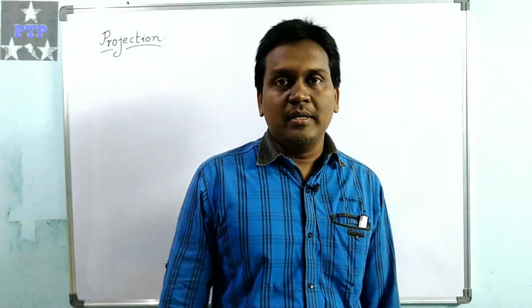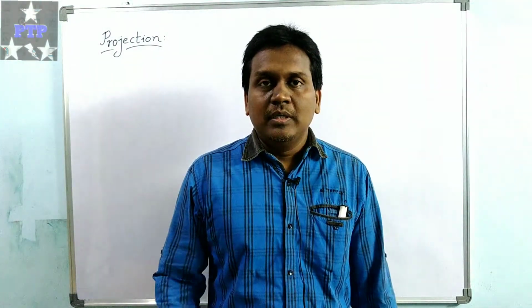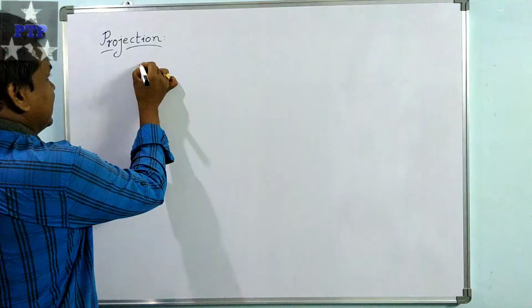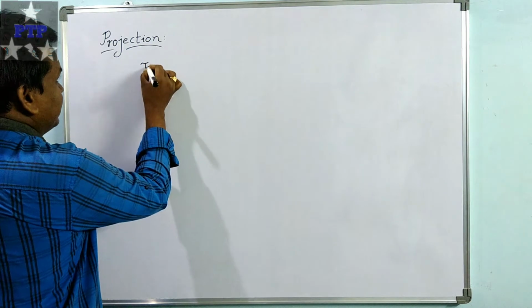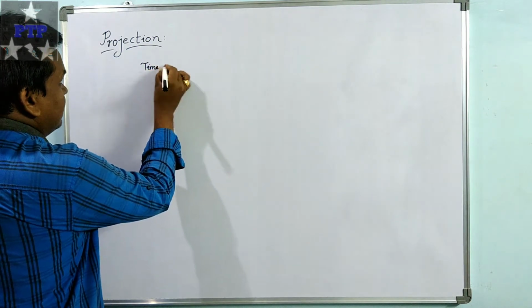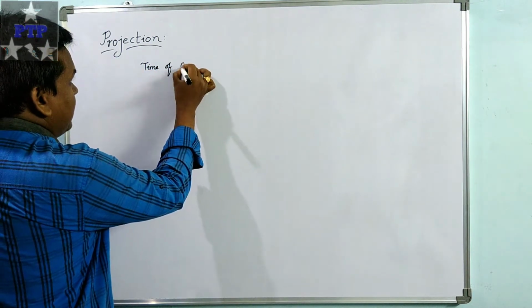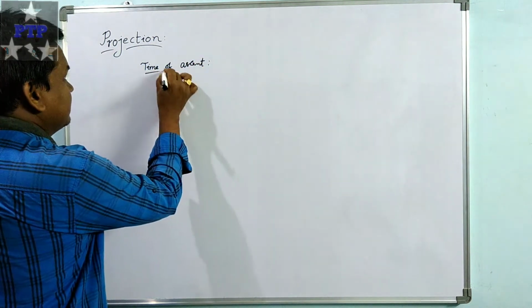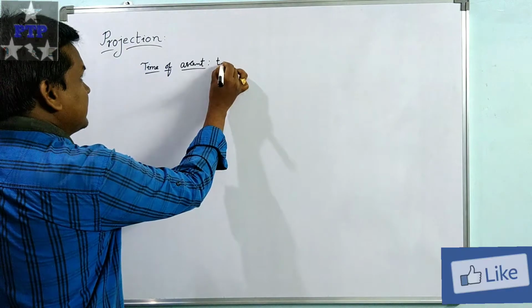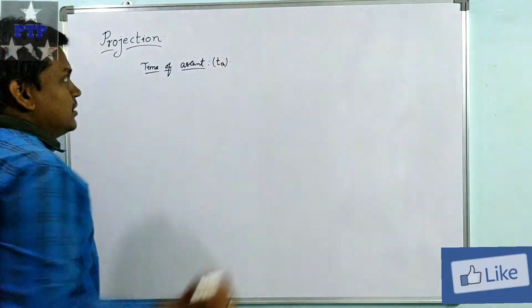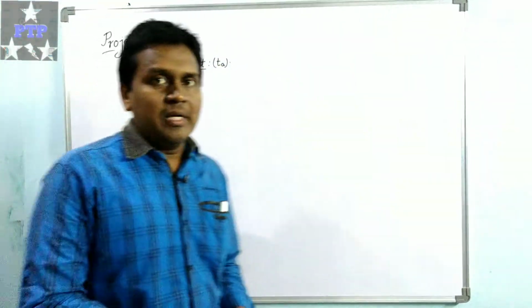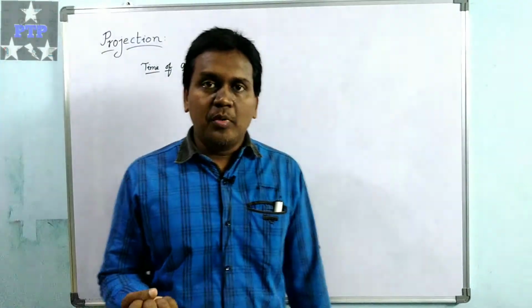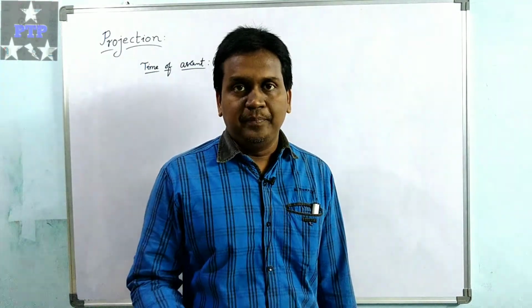So now consider the time of ascent, ta. This time of ascent is when a body is projected vertically upward.